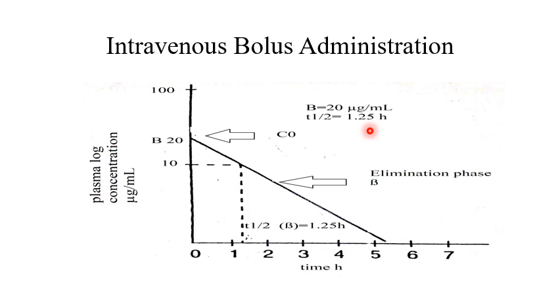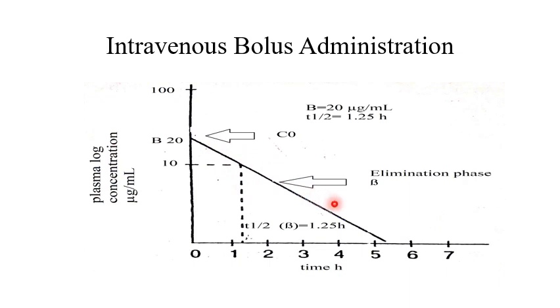So let us start with this intravenous bolus administration. When a drug that distributes instantaneously in the body is given by the IV route, the entire dose of the drug enters the body and is distributed immediately via circulation to all the tissues. So it means that in such a situation, the concentration time curve will be obtained as a straight line when we plot it on semi-log graph paper, and it will show us a monophasic, single phase, exponential decline.